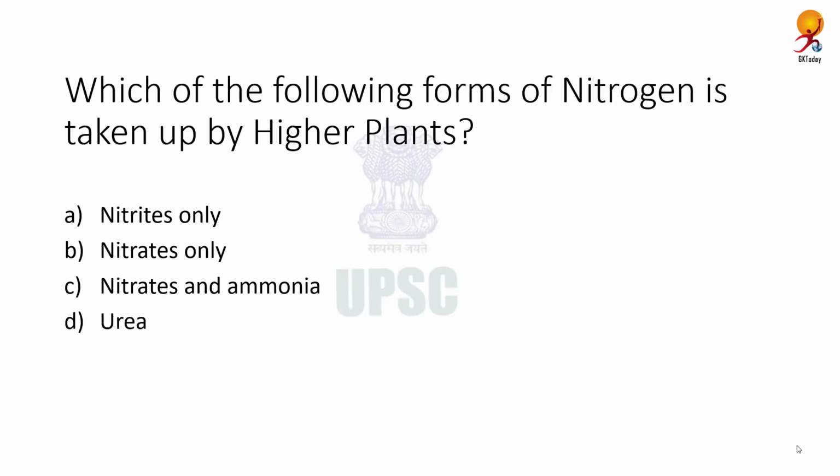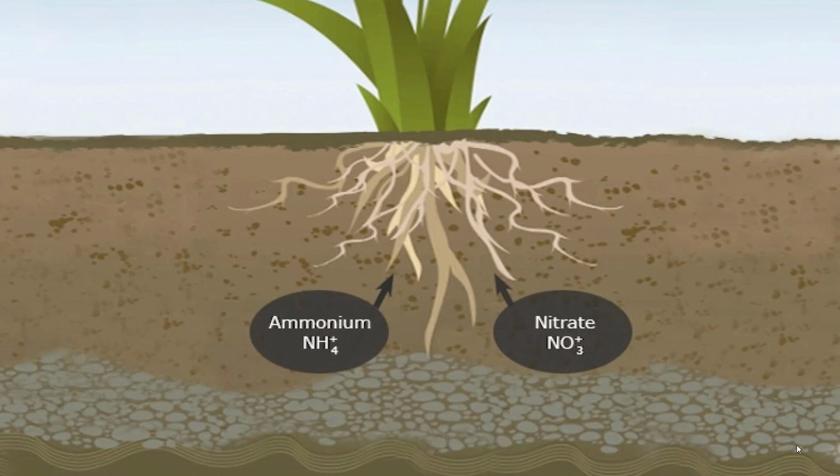Which of the following forms of nitrogen is taken up by higher plants? Correct answer is nitrates and ammonia. Now, plants do not get their nitrogen directly from the air. Instead, they absorb it from the soil in the form of nitrate and ammonia. Nitrate is the most common form which plants use for growth and development, and it is most easily lost to groundwater as well. Nitrogen is a component for chlorophyll and therefore essential for photosynthesis, and it is also a basic element of plant and animal protein, including genetic materials such as DNA and RNA, and is important in periods of rapid growth.